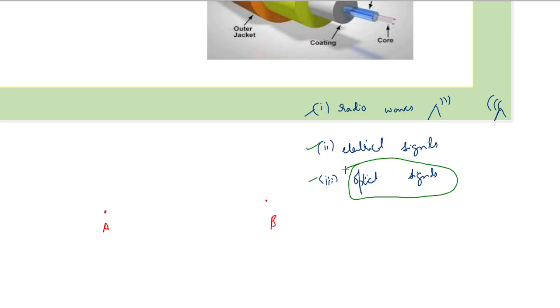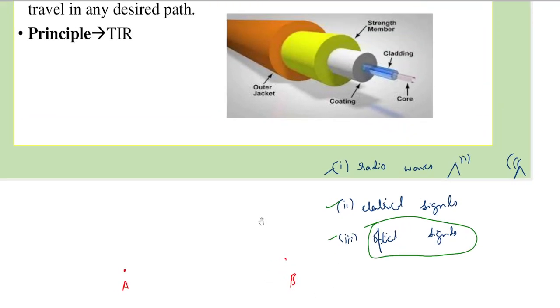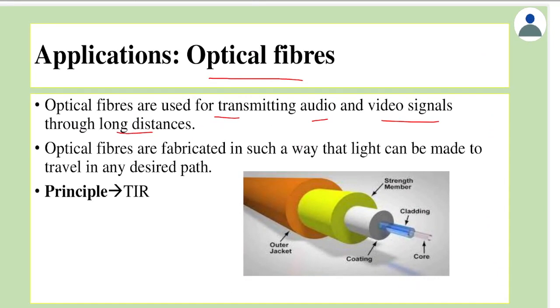So those devices or those construction or the arrangements which carry optical signals is called as optical fibers. So optical fibers are used for transmitting audio and video signals, or in general term, these are called as information in technical term. This could be like audio signal, video, could be anything through long distances.